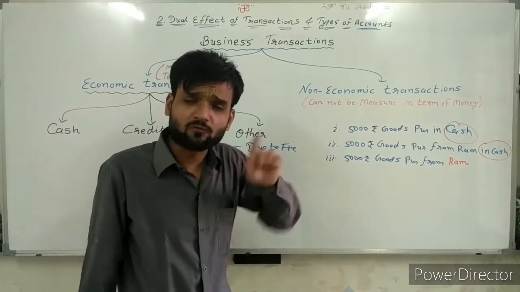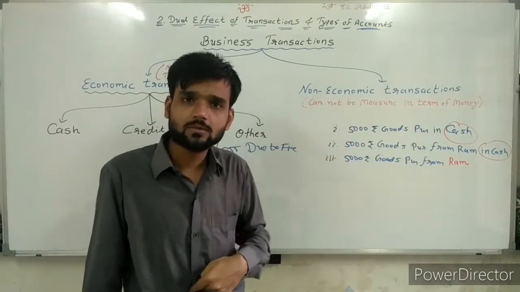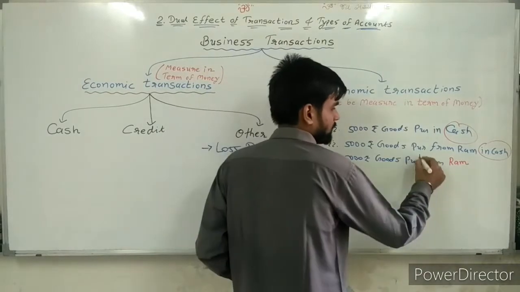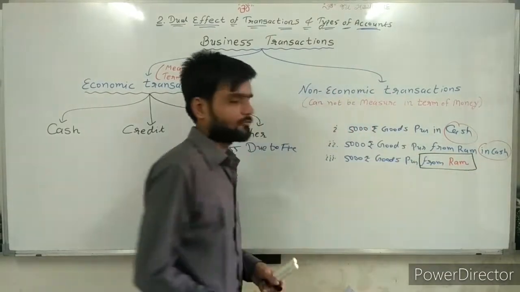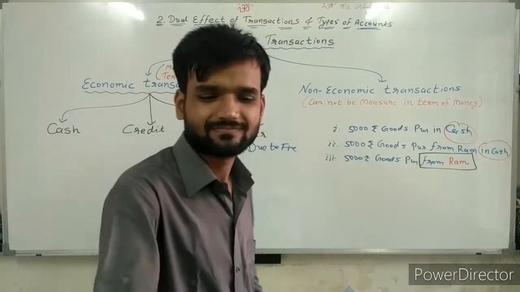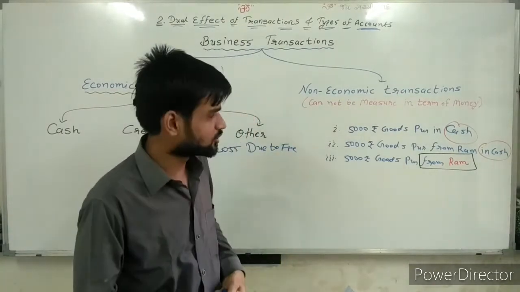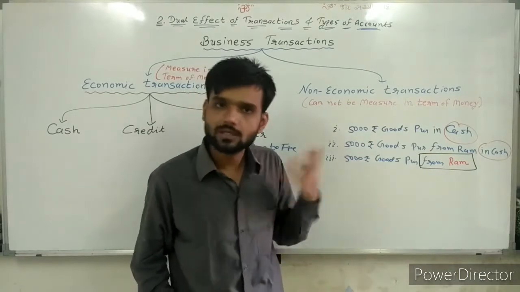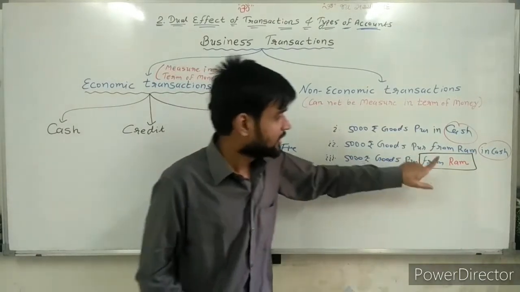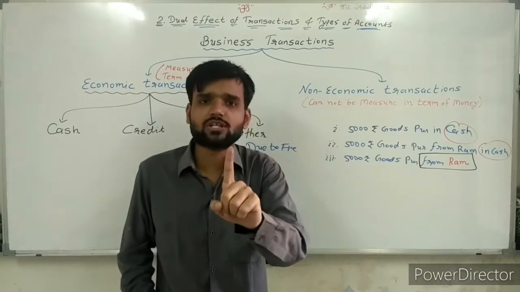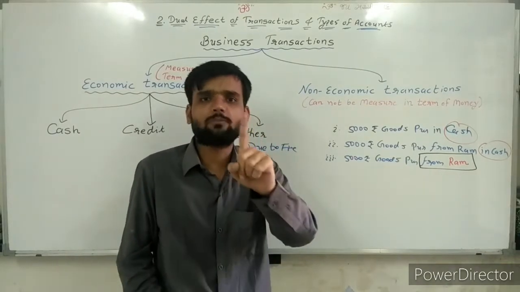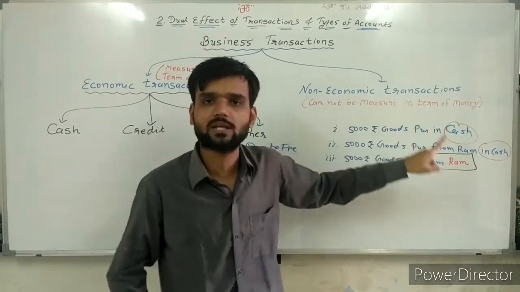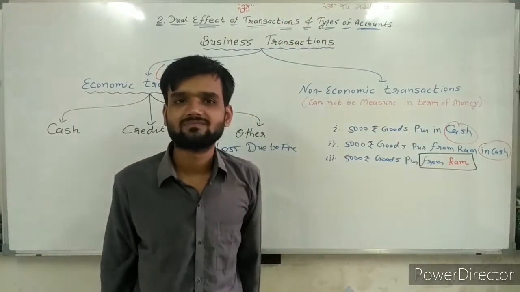Is there clarification from whom I am purchasing? Yes, sir. There is the clarification. I have purchased goods from Ram. From whom? Ram. It means from Ram I have purchased goods. It means it's a credit transaction because the name of the person is given.